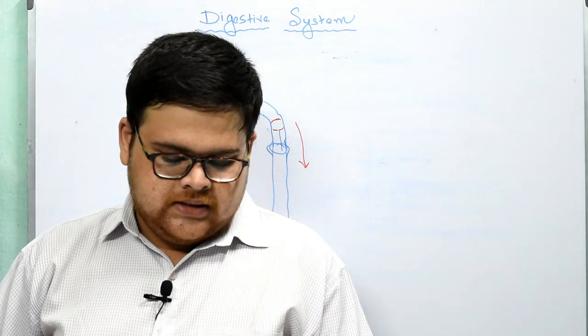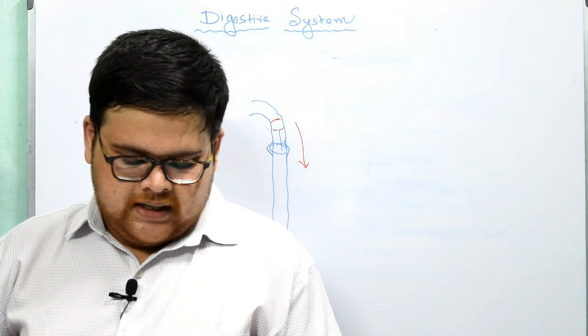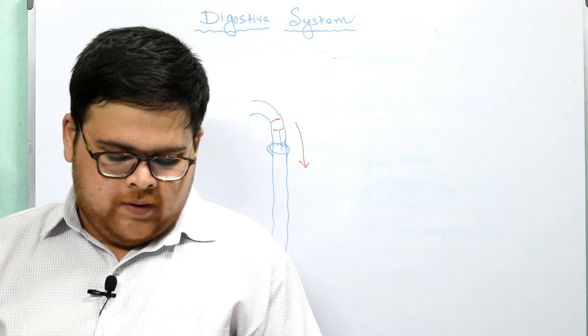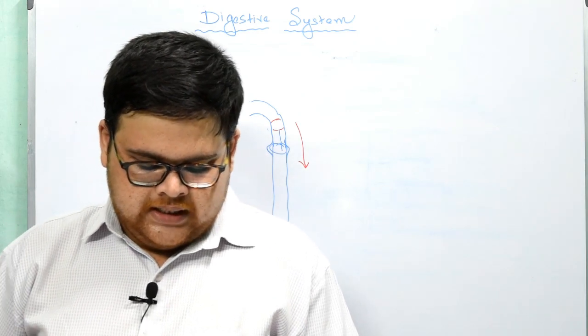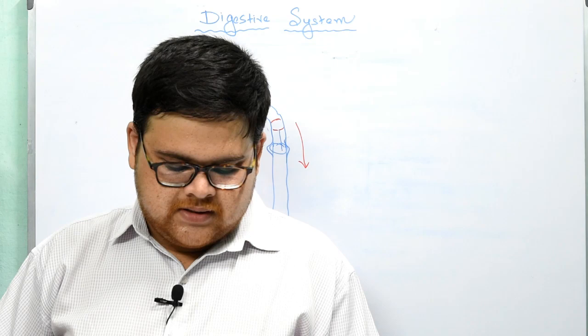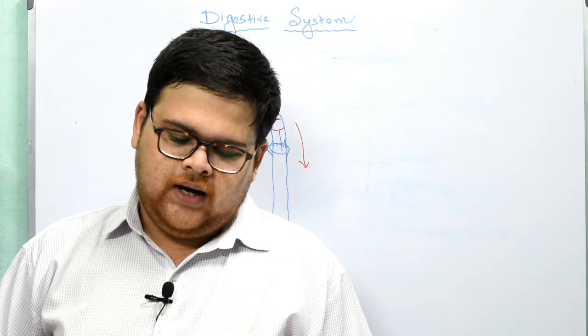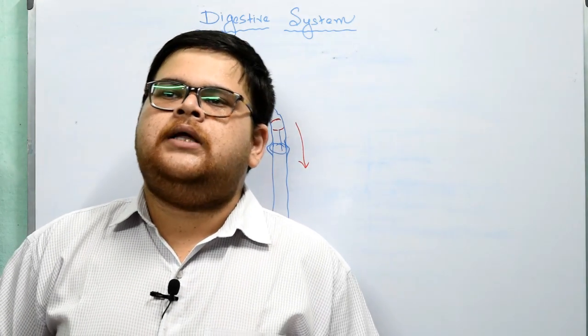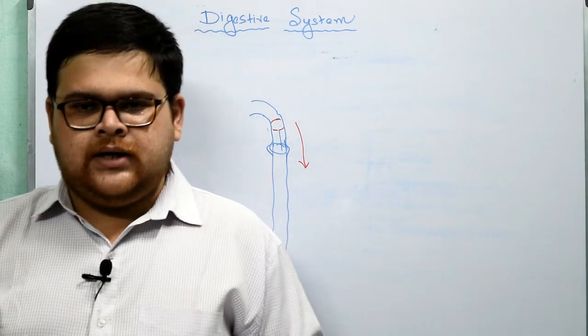Now the last part, that is the liver. The liver is the largest gland in the body, weighing about 1.5 kg on average. It is a reddish-brown organ located in the upper side of the abdomen just below the diaphragm. So this completes your chapter on digestion.